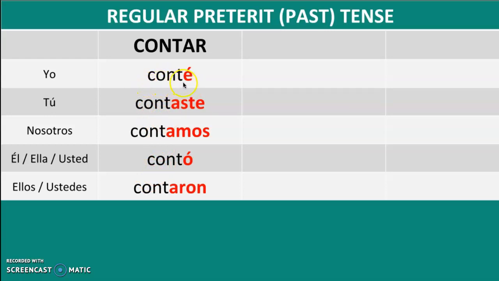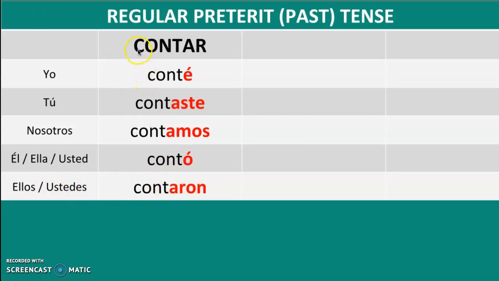And then we add the new ending. For yo, the ending is é, with an accent mark. For tú, the ending is aste. For nosotros, the ending is amos. For él, ella y usted, the ending is ó. For ellos and ustedes, the ending is aron.